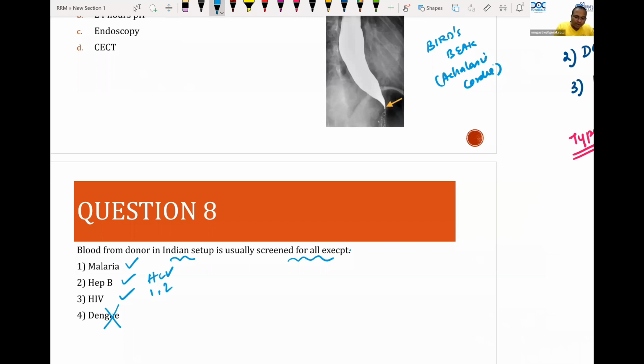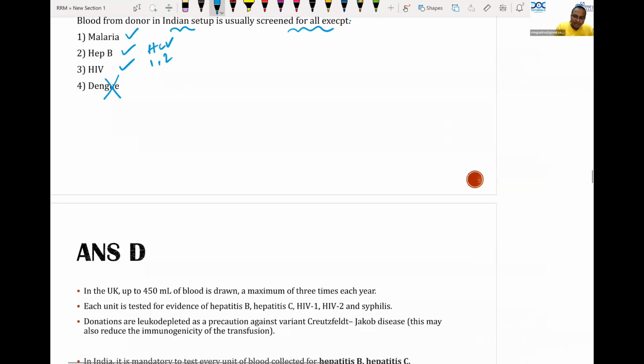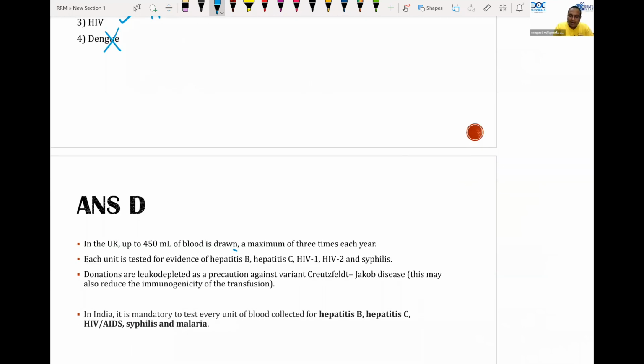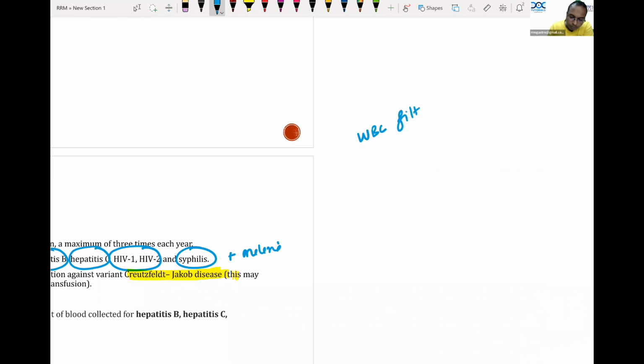In the UK, they screen for hepatitis B virus, C virus, HIV 1 and 2, and syphilis. In India, along with this, we also do for malaria. In Western countries, sometimes they screen for Creutzfeldt-Jakob disease. So to avoid Creutzfeldt-Jakob disease transmission, they do leukodepletion. Please remember this point. Leukodepletion means WBC filtering. WBC filtering is done at blood donation time to prevent two things. One is Creutzfeldt-Jakob disease in Western countries. And another important reason is the most common reason we use in India.